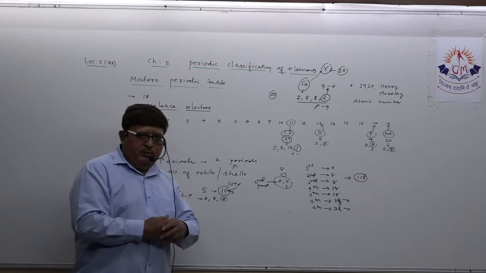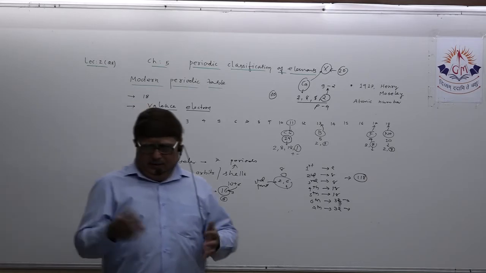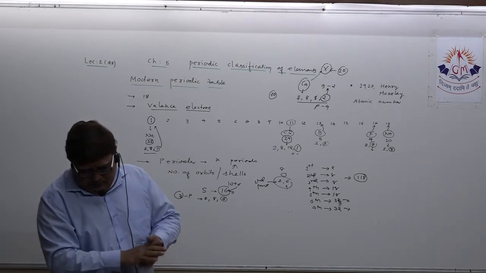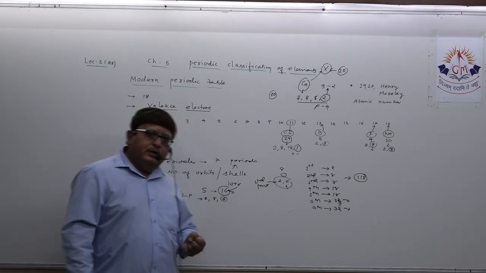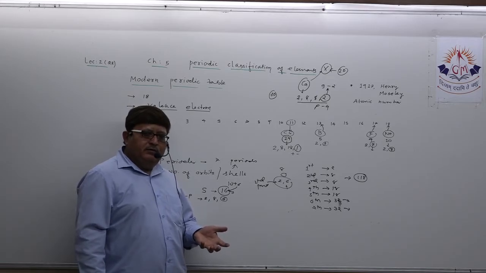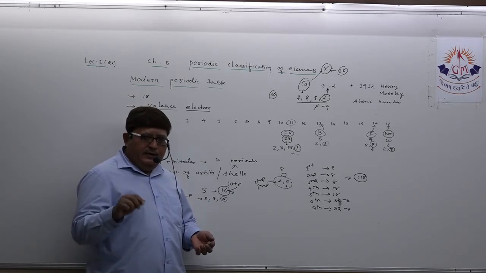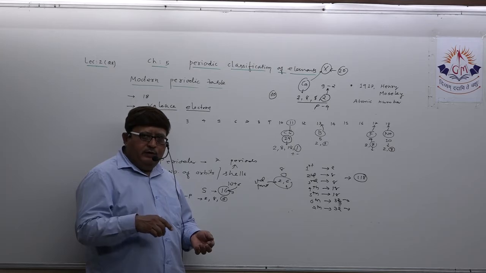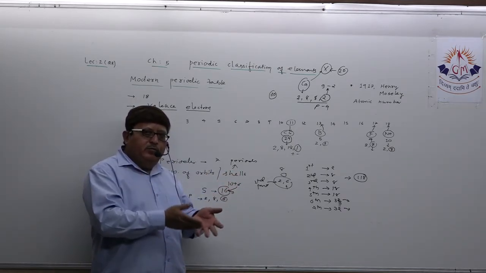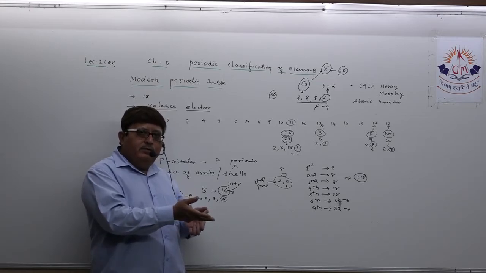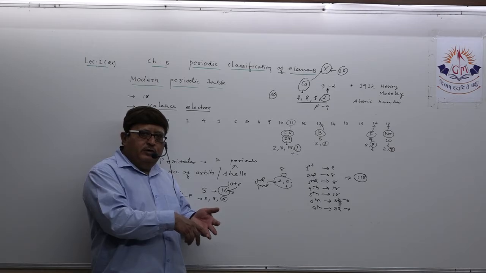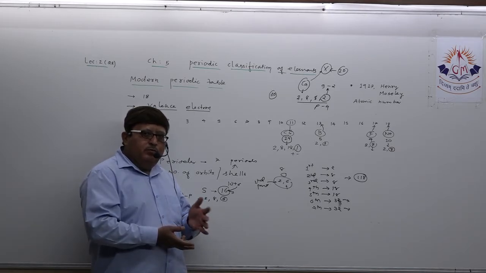Suppose I give an element X having atomic number 15. You should know it is phosphorus, which is a non-metal. If you write the electronic configuration 2, 8, 5, you may think that it is in position 2, 8, 5, with 5 electrons in the outermost orbit, so you may say it belongs to group number 5.